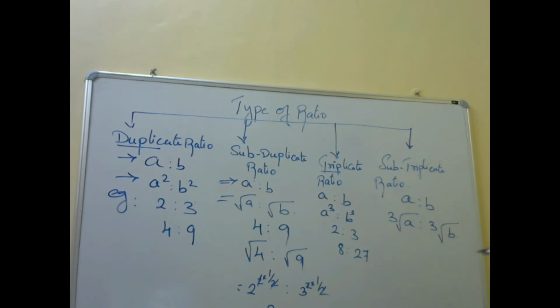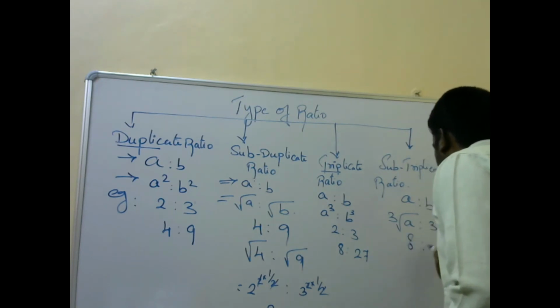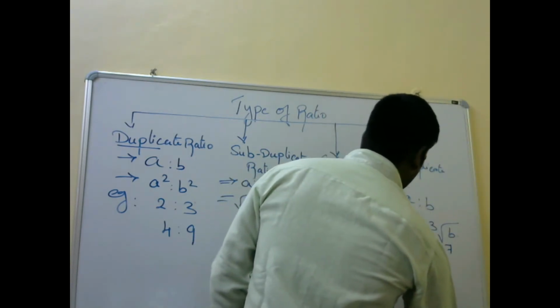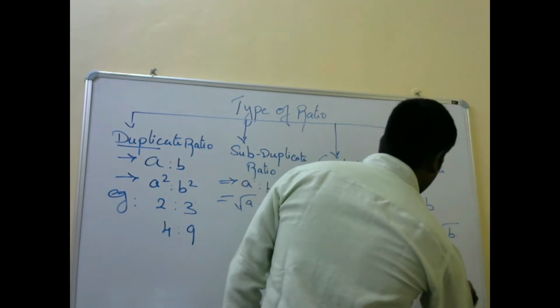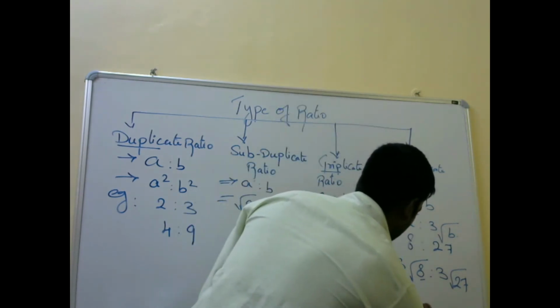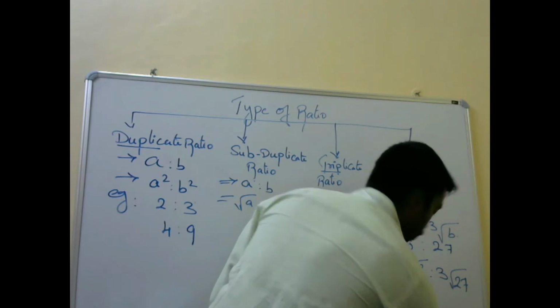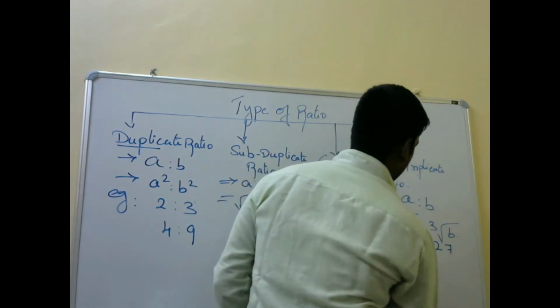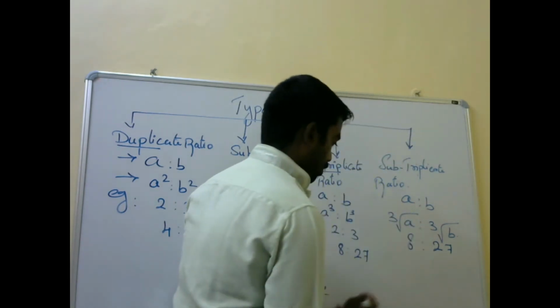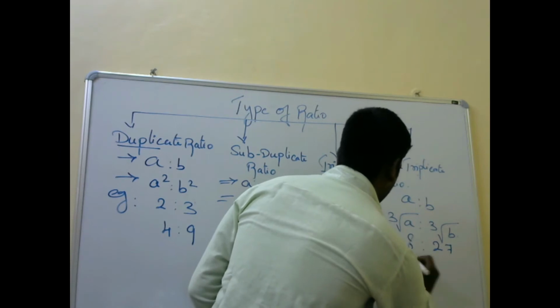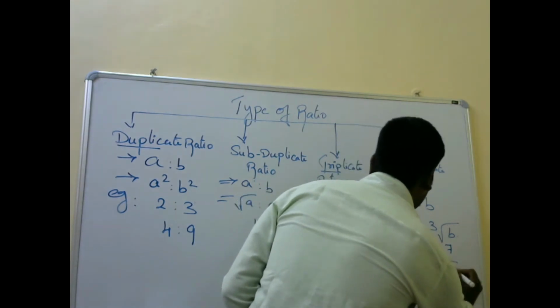And subtriplicate ratio: 8 is to 27. Cube root of 8, cube root of 27.